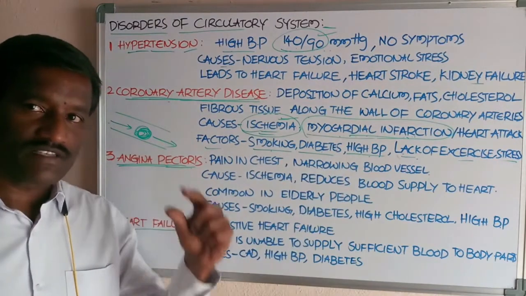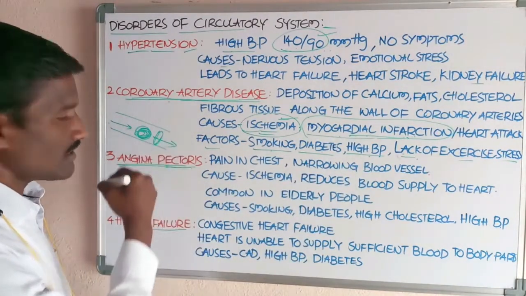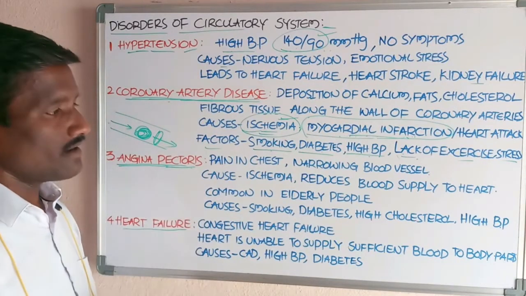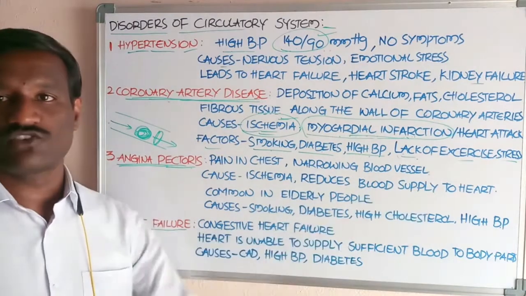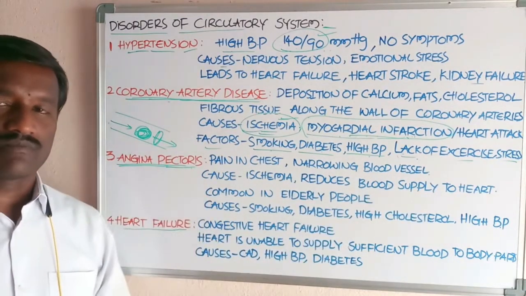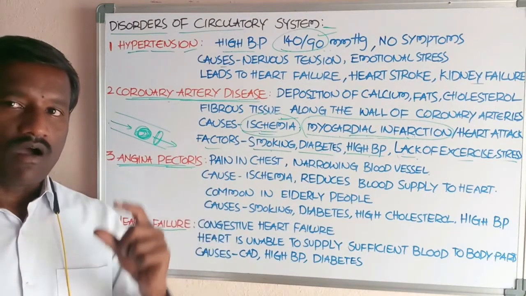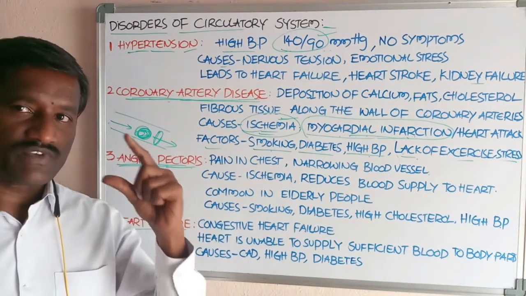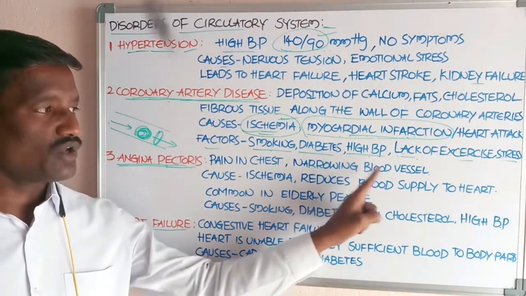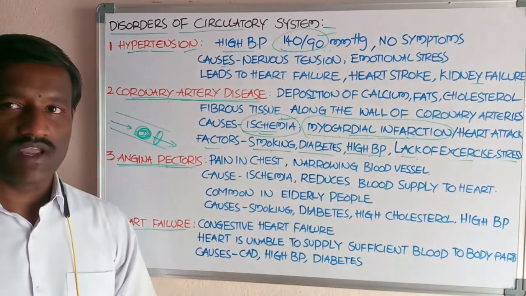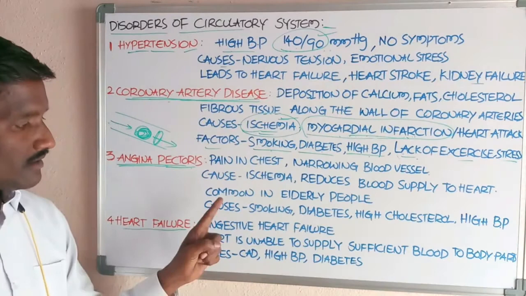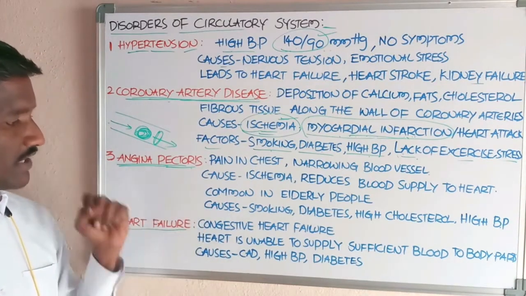The lumen of the blood vessel becomes narrow, and reduces blood supply to the heart. The heart cannot receive a sufficient amount of blood because of narrowing of the blood vessels, such as arteries.